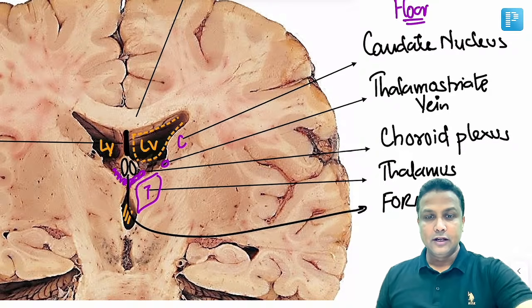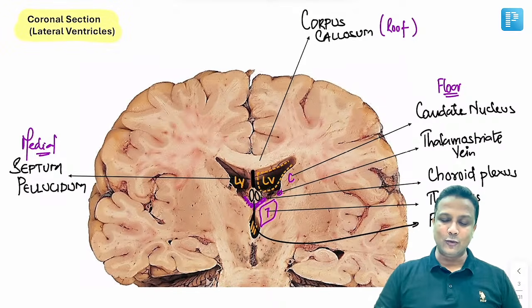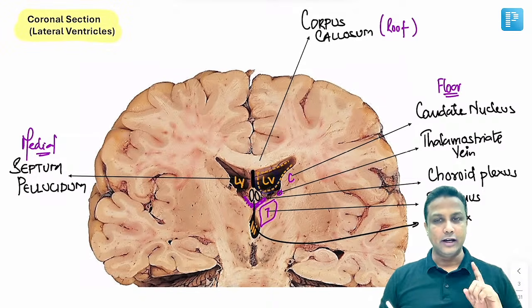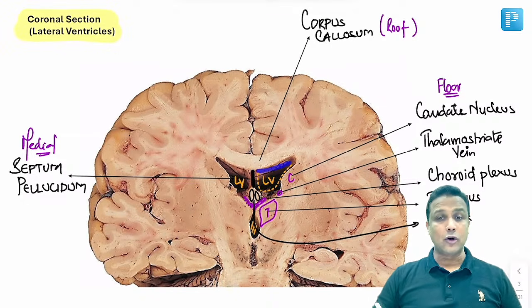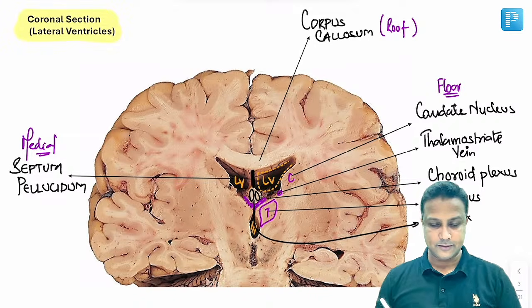Okay. So now, once you are done with this one, my dear friends, we are also done with the boundaries of the lateral ventricle. I repeat once more: the roof will be formed by the corpus callosum, the medial wall will be formed by the septum pellucidum, and the floor will be formed by the caudate, thalamostriate vein, thalamus, choroid plexus, as well as the fornix.